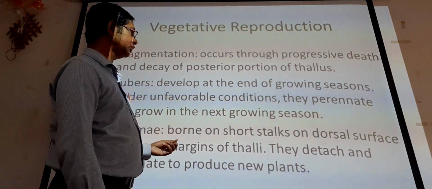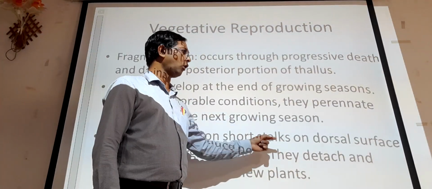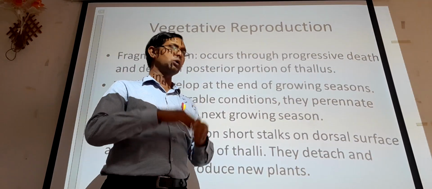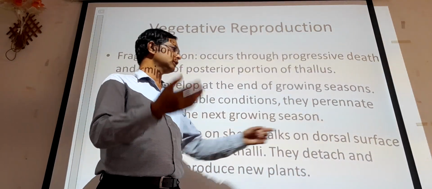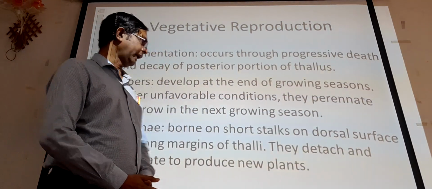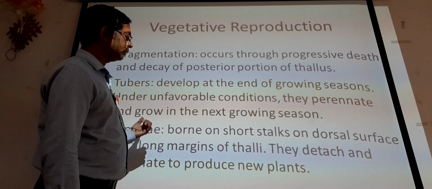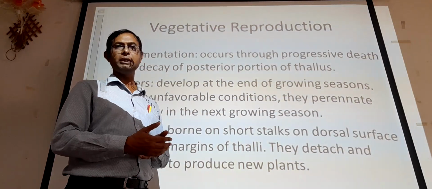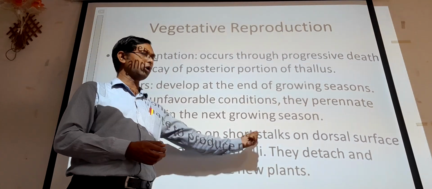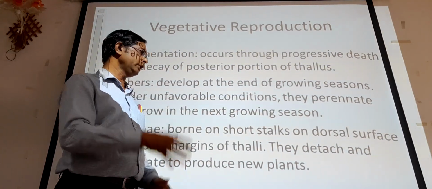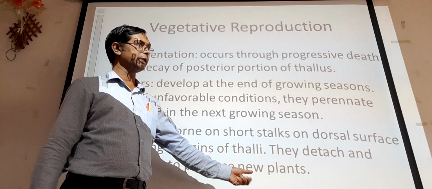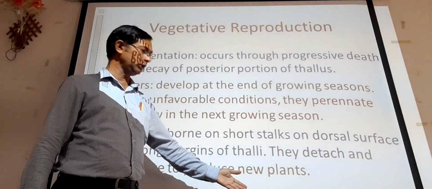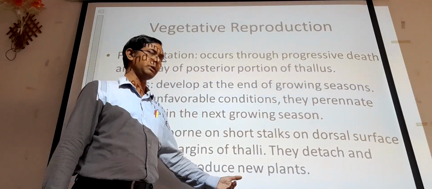Now generally this particular type of reproduction occurs during the favorable condition. In a favorable condition, what happens? A short stalk is produced on the dorsal surface or dorsal side of the thallus, and this bears the gemmae. These gemmae get detached from the thallus or from this particular short stalk, and later on will give rise to a new plant body when the favorable condition is present.